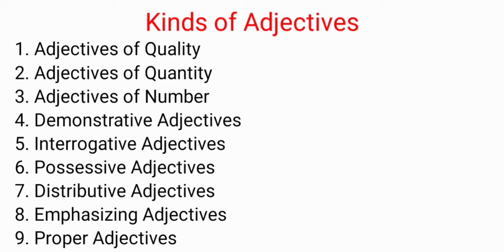Now we will discuss kinds of adjectives. There are 9 kinds of adjectives. First of all we will see adjectives of quality, adjectives of quantity, adjectives of number, demonstrative adjectives, interrogative adjectives, possessive adjectives, distributive adjectives, emphasizing adjectives, proper adjectives.